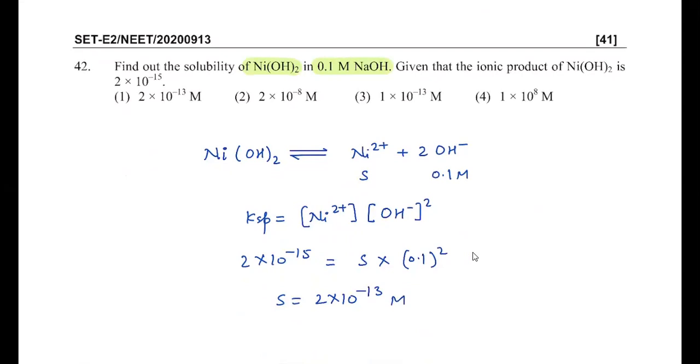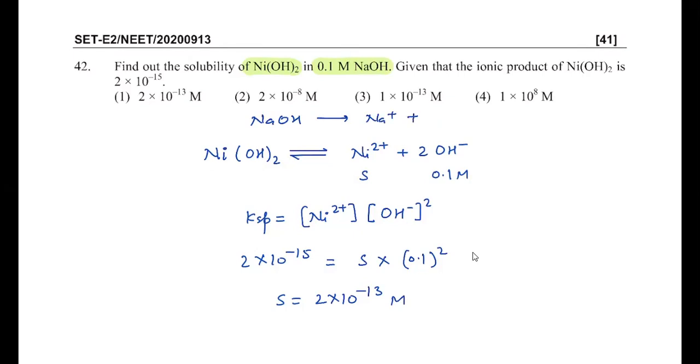Given that the ionic product of nickel hydroxide is given, basically when sodium hydroxide ionizes, it will be ionized 100%. So it will give you Na+ and OH-. And in the case of the common ion effect, the common ion concentration is regulated by the strong electrolyte.